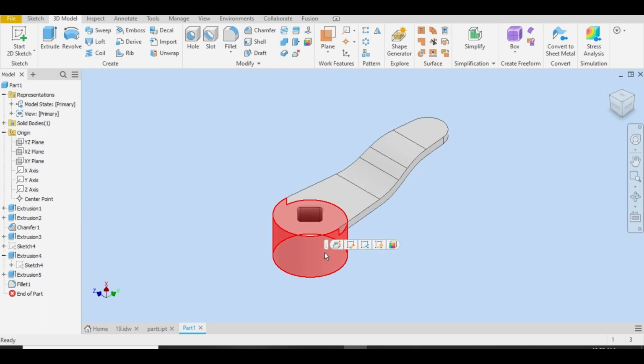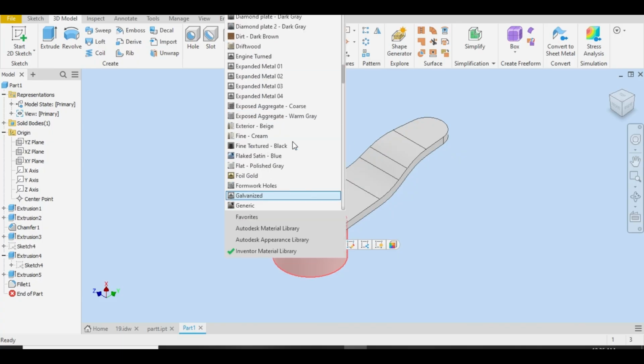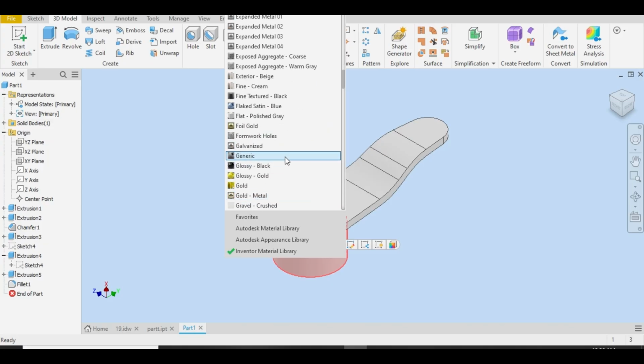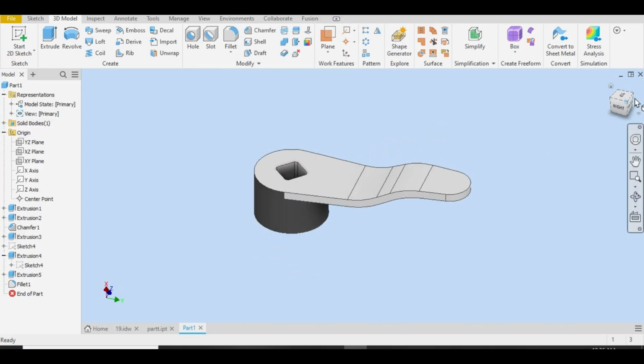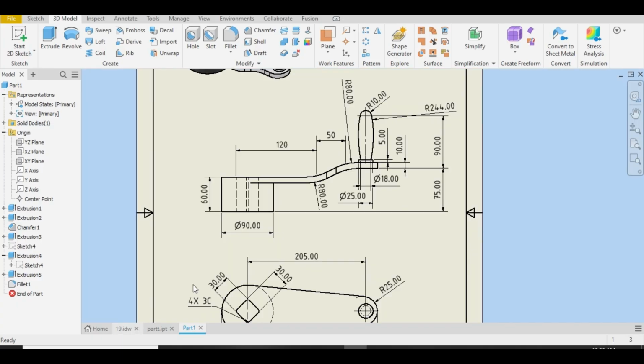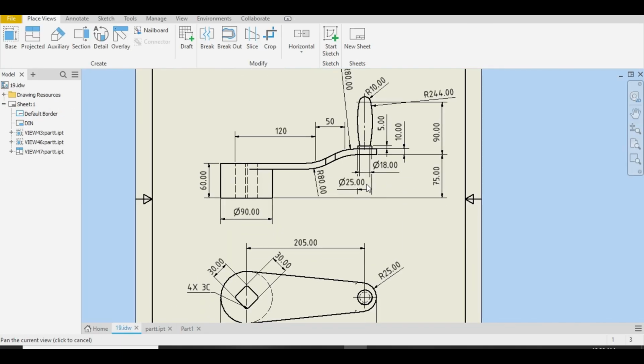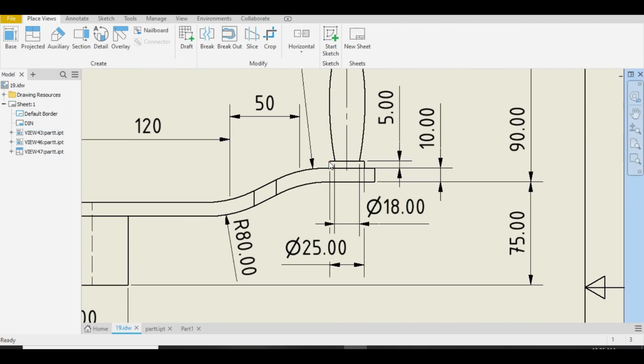Let me select this and give it some color. Go to the default and let me type gray here. Generic. Not gray but generic. OK. Go back to the drawing sheet. Look, this is 25 millimeter of diameter. Let me just zoom in. From this point to this point, it is 25 millimeter diameter, and the extrusion will go to 5 millimeter.